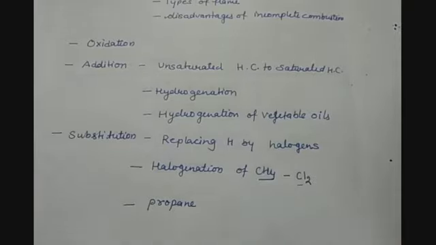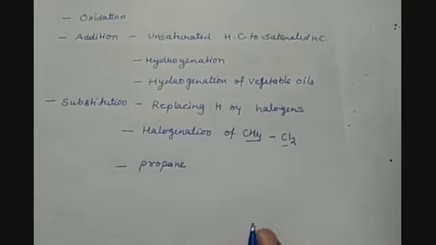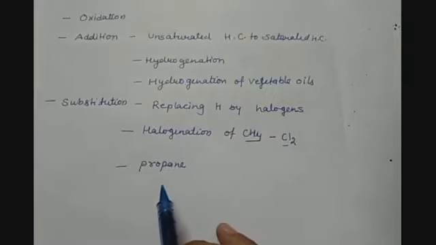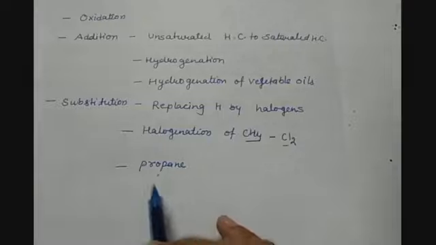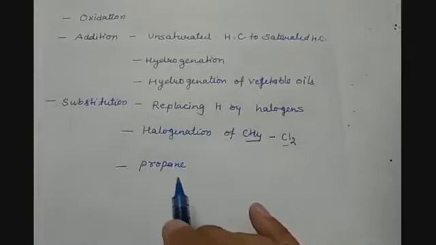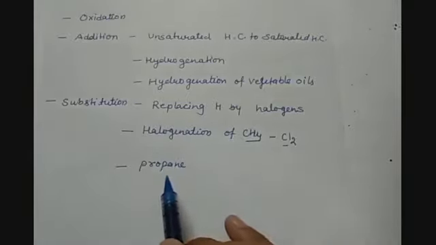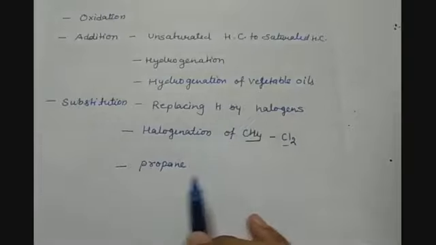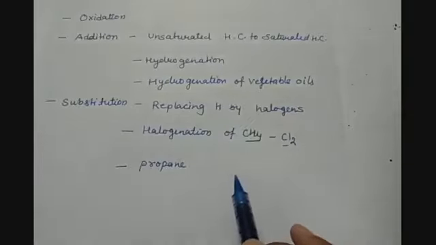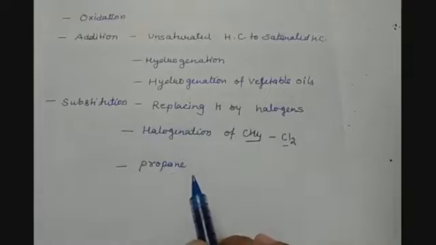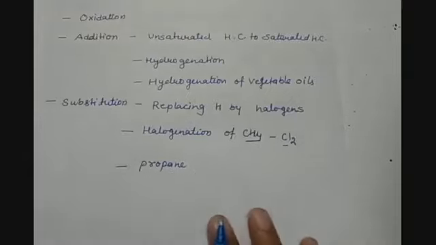tetrachloromethane. Then we have seen one more example of substitution reactions, that is with higher alkanes, like propane, butane and all. So these produce the isomers or a mixture of isomers when they are halogenated. When we are adding chlorine to propane, then it is forming 2 different isomers of propane, which are in some particular proportion. So this we have done in today's lecture.